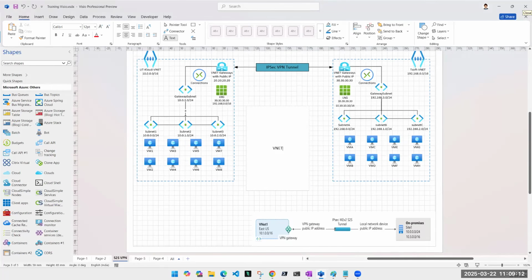Okay. If not, let's get started. Right. So, guys, very basic things. I'll quickly repeat. VNets, can they talk to each other by default?